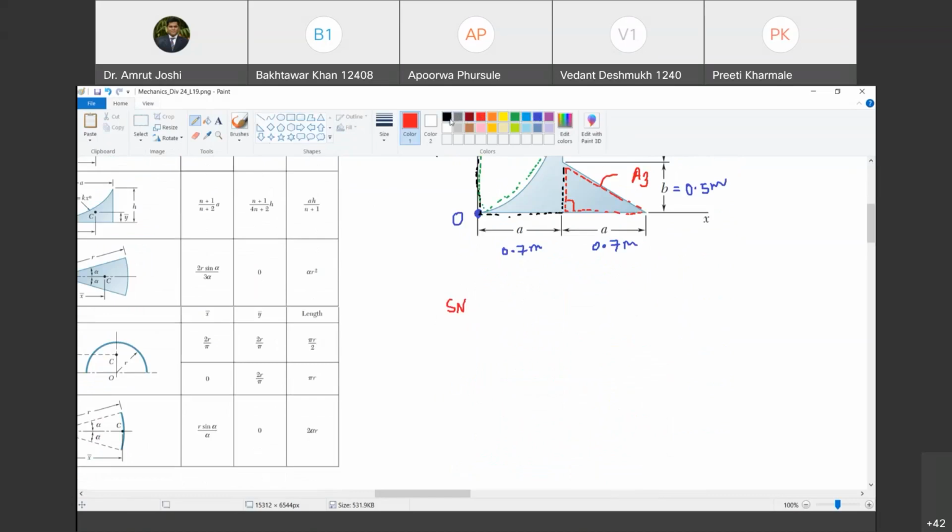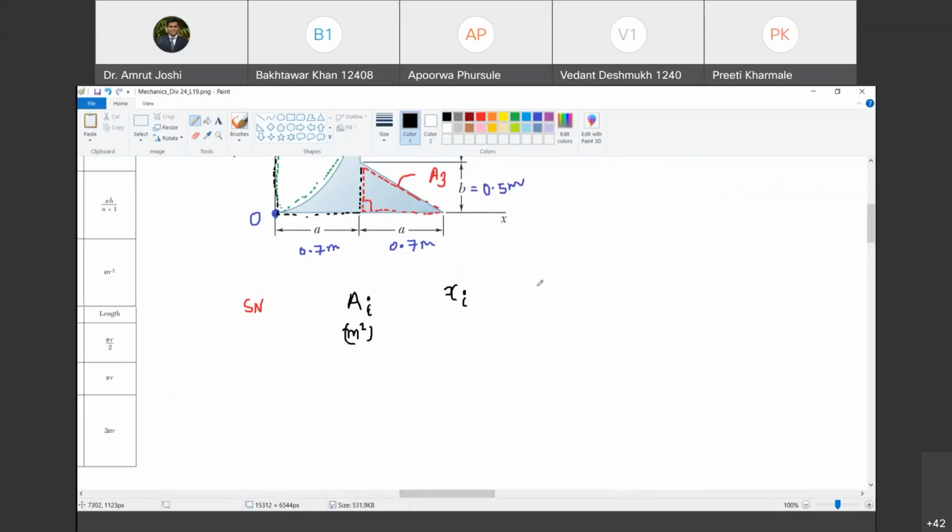Serial number. Then what is next? Area Ai, and that area is in meter square. Then we are going to have Xi. Then we are going to have Yi. Then Ai Xi. Happy? Yes, sir.